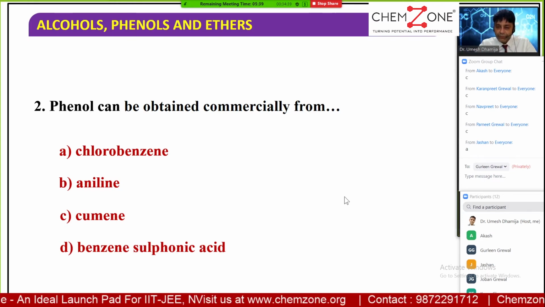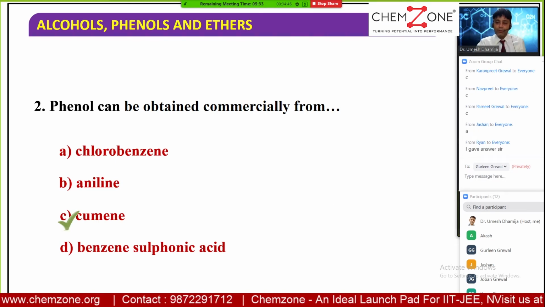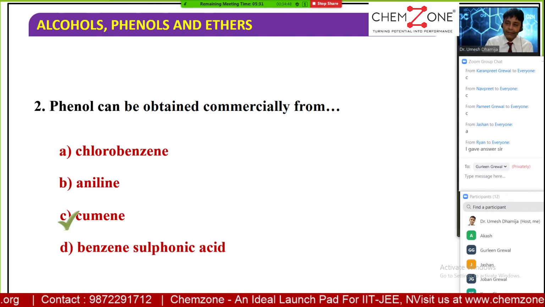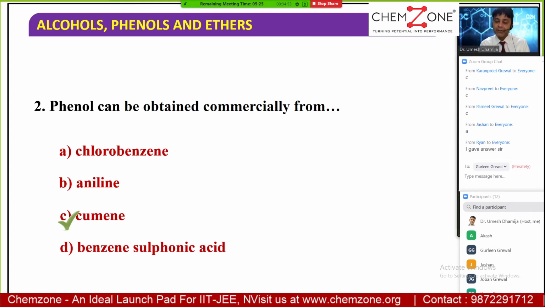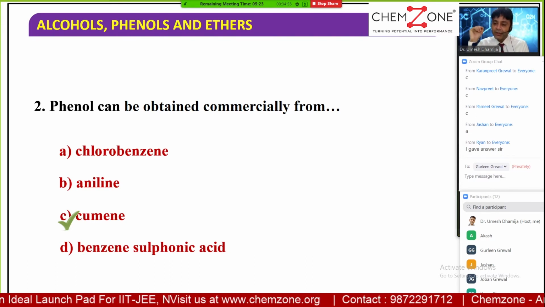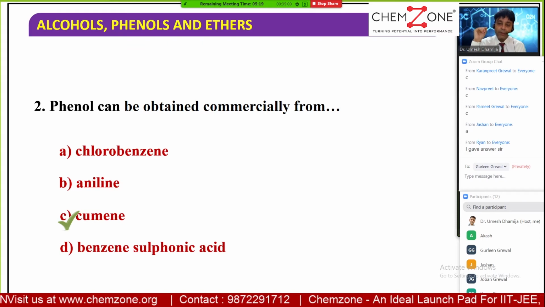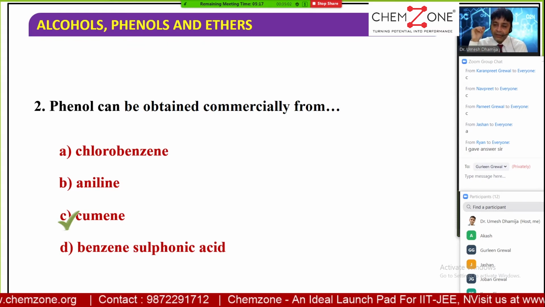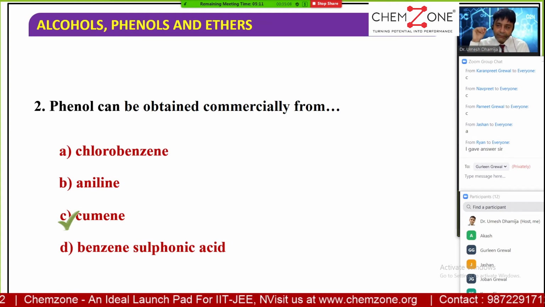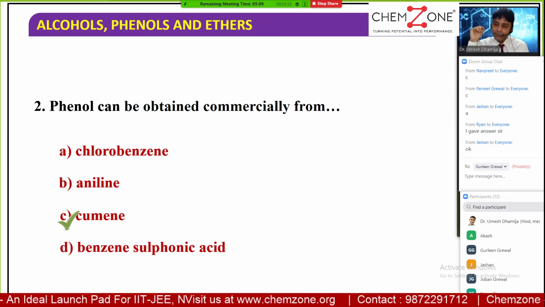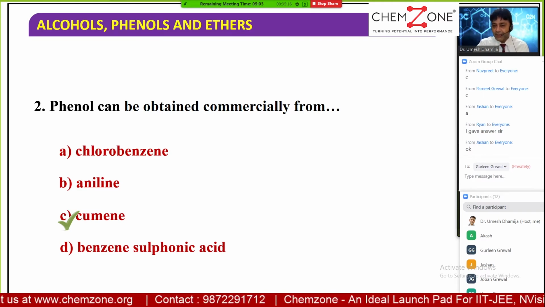Most of you are saying C, and Jashan says A. Okay, from chlorobenzene it is known as the Dow process, and for that, you saw in that reaction that we require drastic conditions of high temperature, 616 Kelvin, and 300 atmosphere pressure. That may not be commercially viable. Whereas with cumene, we are doing the reaction at room temperature only. So that may be commercially viable. So C option is the correct answer.